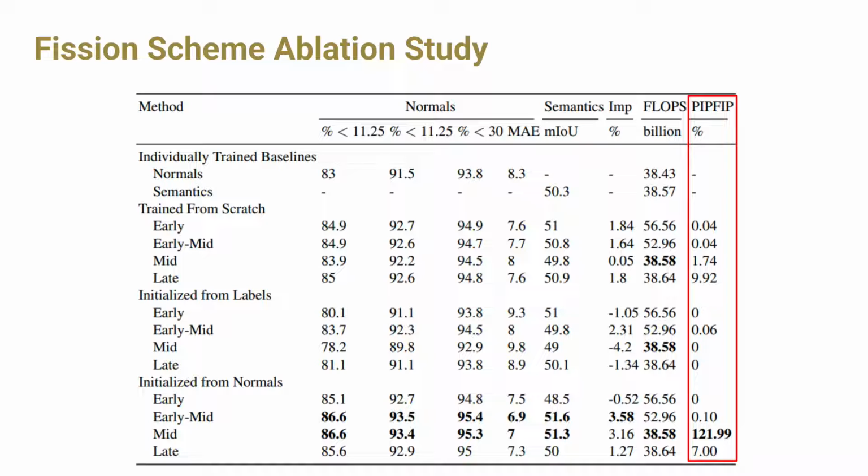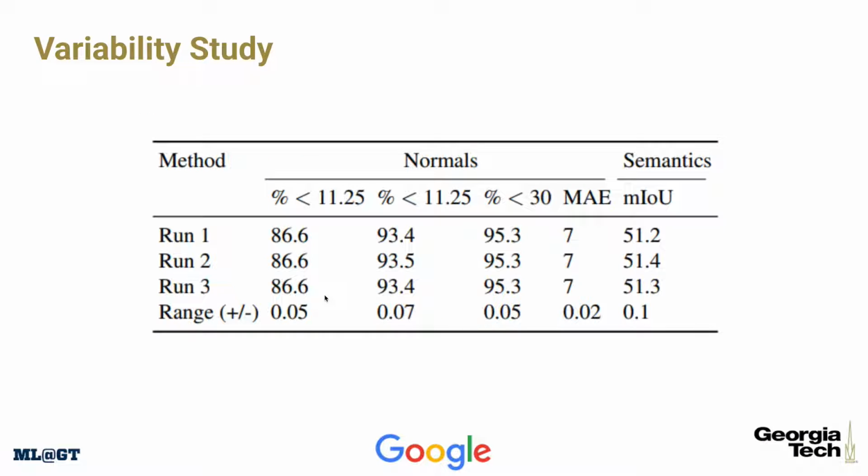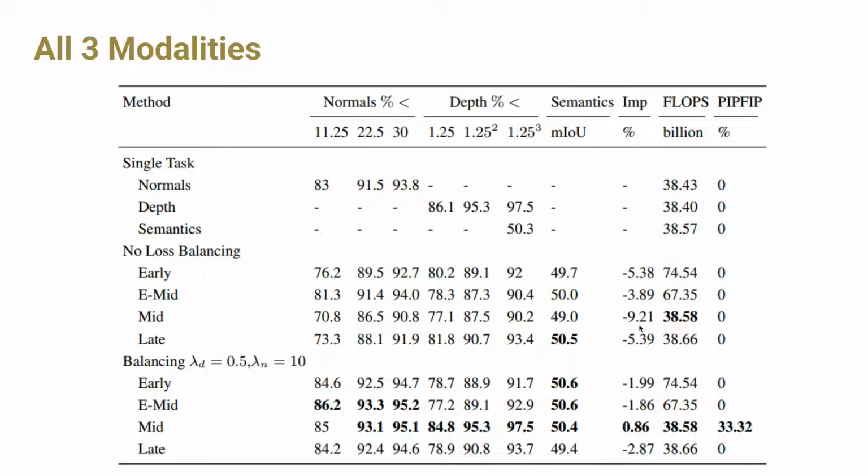Note that our proposed mid-fission method takes the fewest parameters, only requiring 0.017% more flops than the single task label method. We also do a variability ablation study showing that this is reproducible over several runs, even with different random training. Here we show results on all three modalities. Note that mid-fission is the only method to have a positive percent improvement and positive improvement per flop increase percentage. Our method improves on all three tasks.